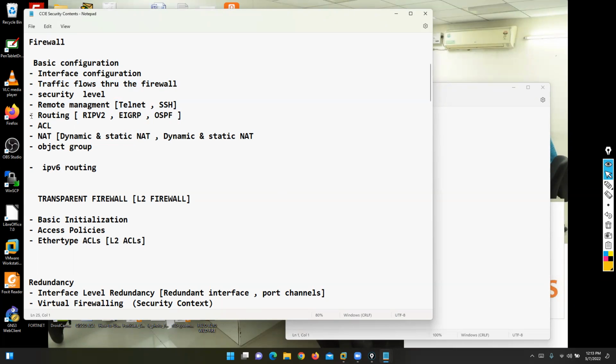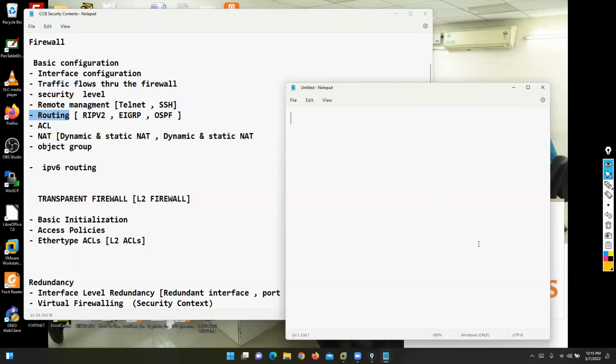Okay, routing option. Routing is a common topic. You can configure it on Palo Alto, Fortinet, Cisco FTD, and so forth. Why? Because to allow traffic from one network to another network, we need to configure the routing option. In the routing option, we can discuss how to configure static routing and default routing.